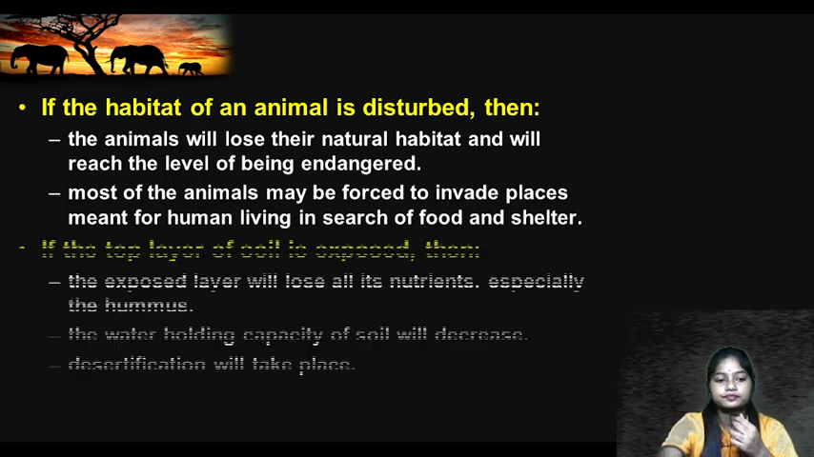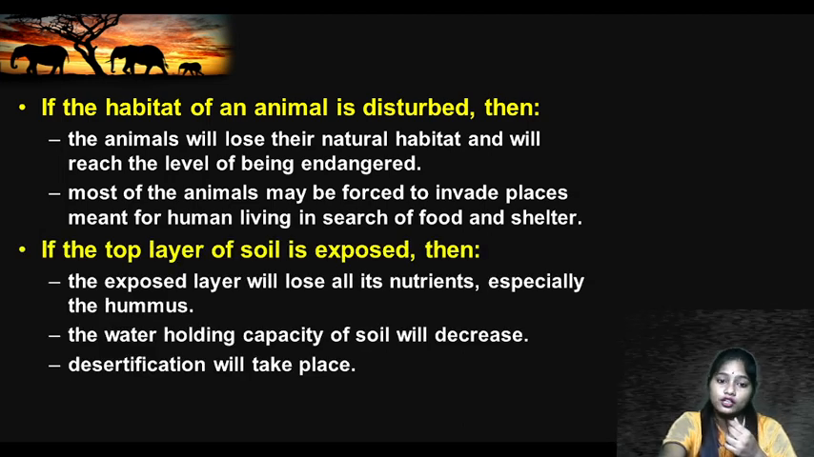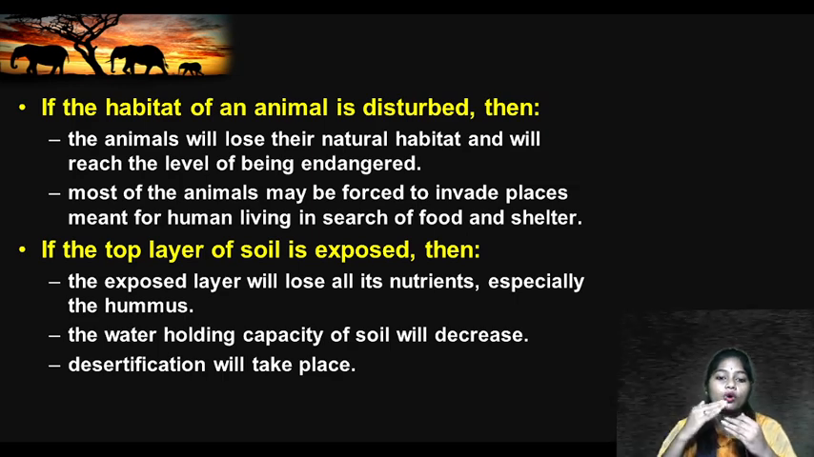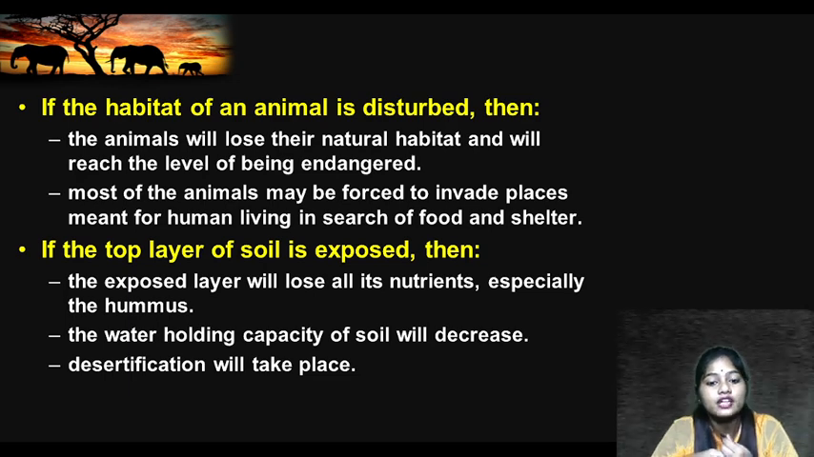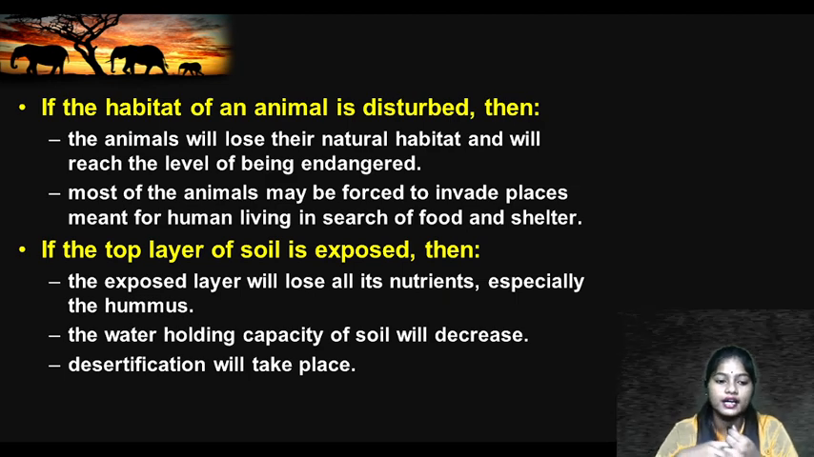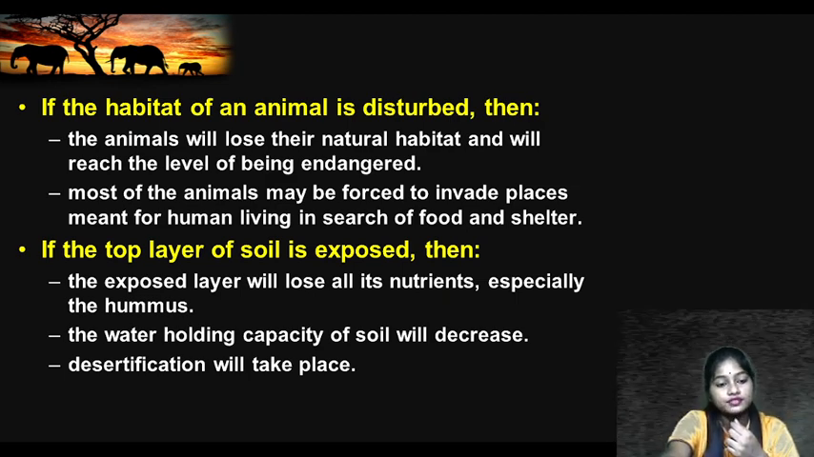Okay. Now if the top layer of the soil is exposed, what will happen? All the humus, all the fertility of the soil will be lost, right? The exposed layer will lose its nutrients, especially the humus, and the water holding capacity of the soil will decrease, and deforestation and desertification will take place.